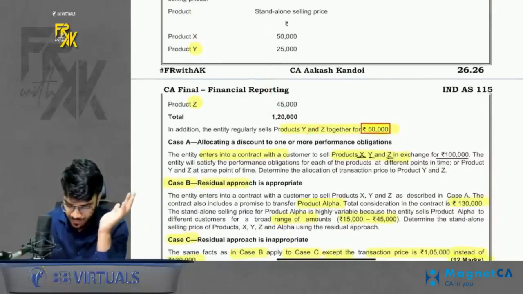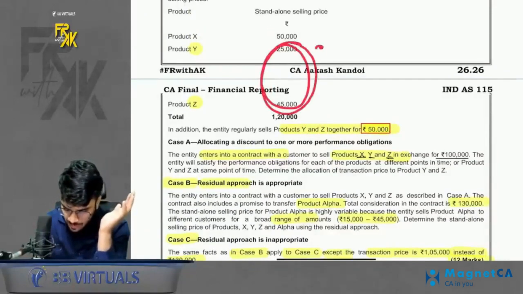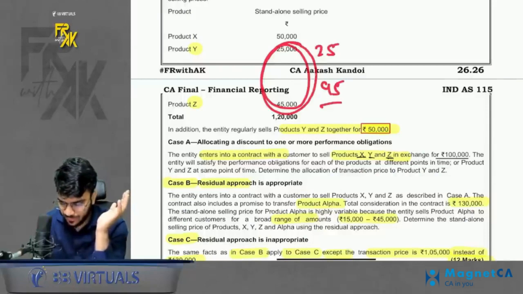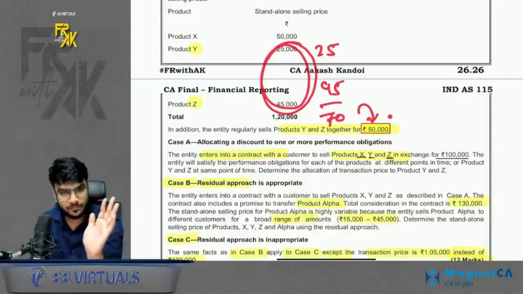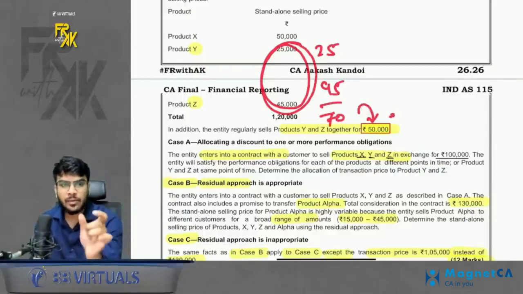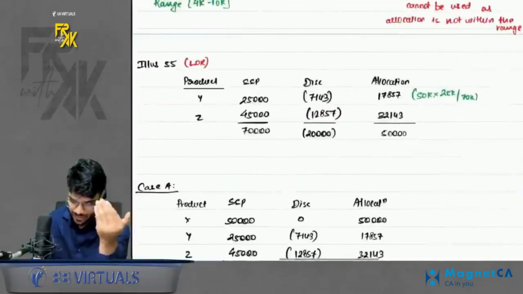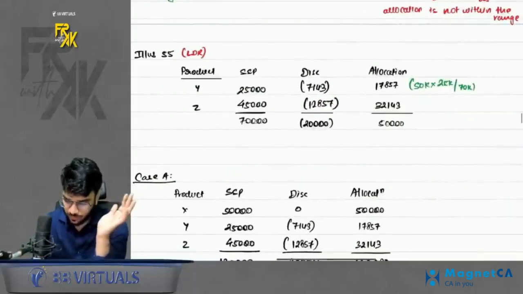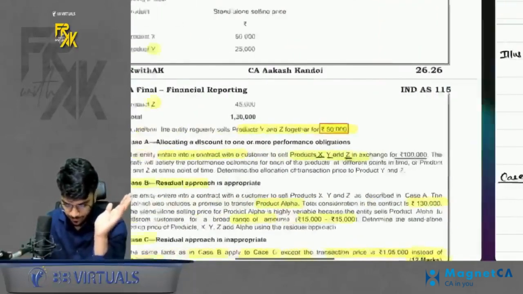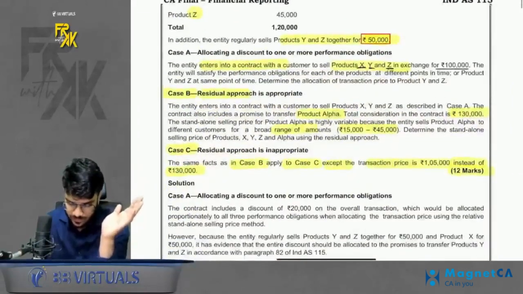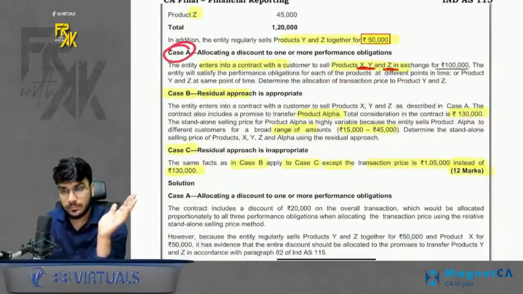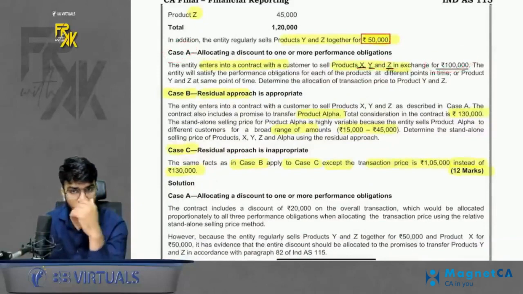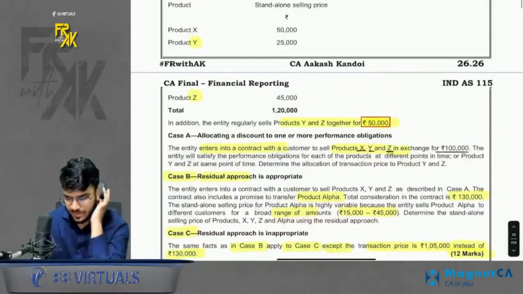If you only have a look at Y and Z, the SSP is 25 and 45. So it comes to 70,000. You sell it for 50. That means on Y and Z, you give a discount of 20,000 rupees. So I allocated first Y and Z, the discount of 20,000 in the ratio of SSP I allocated. Now case 1. It says we sell XYZ for 1 lakh. Okay, we sell XYZ for 1 lakh. If you see the SSP of XYZ, all 3, it is 120.